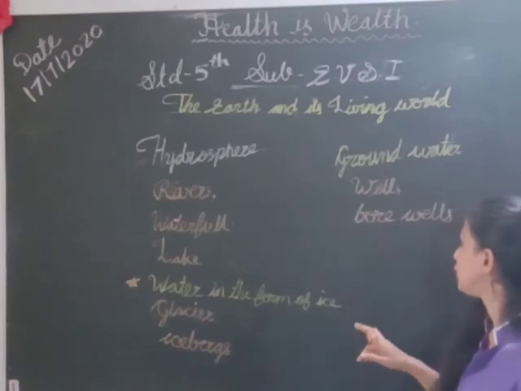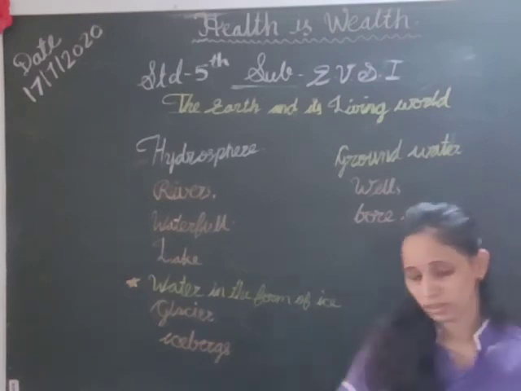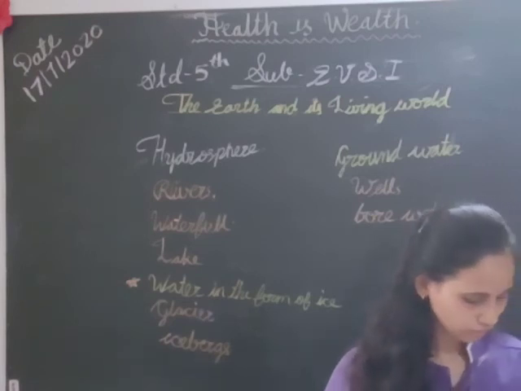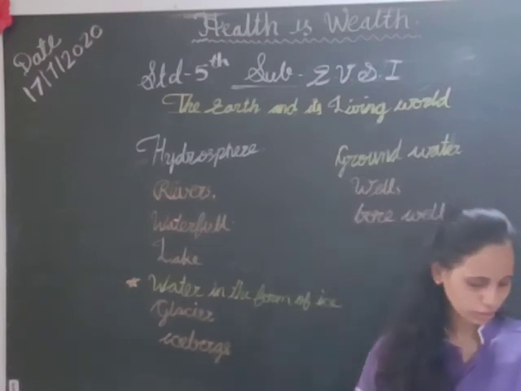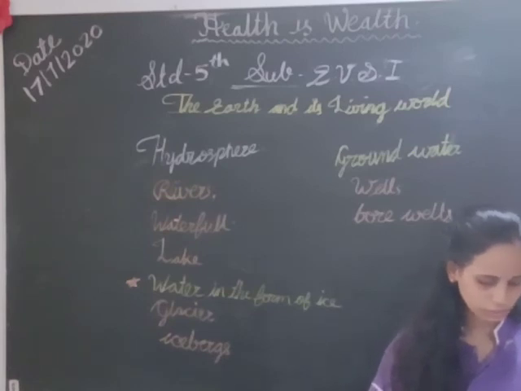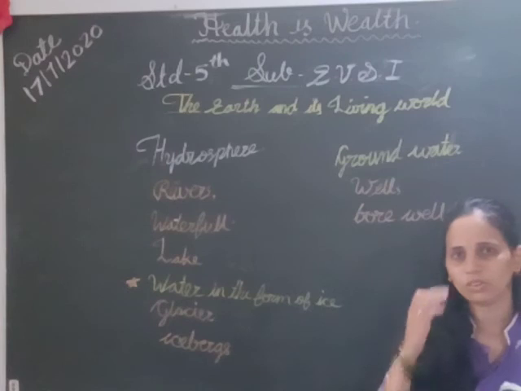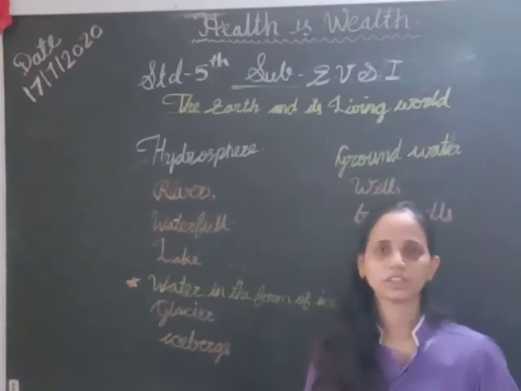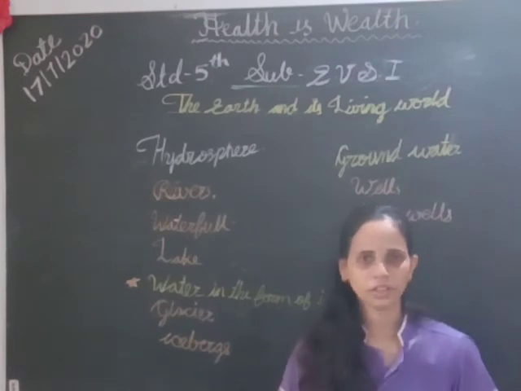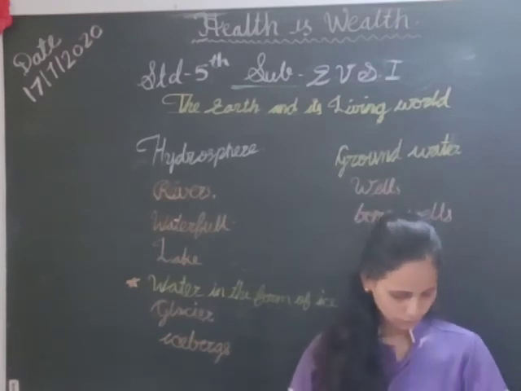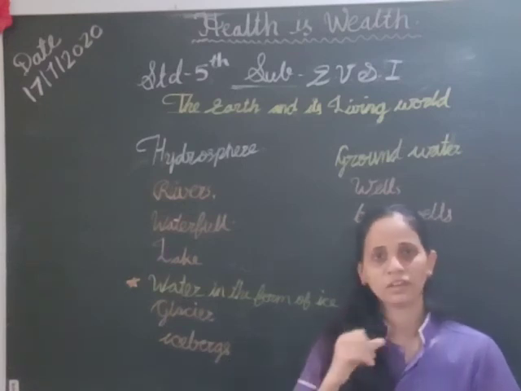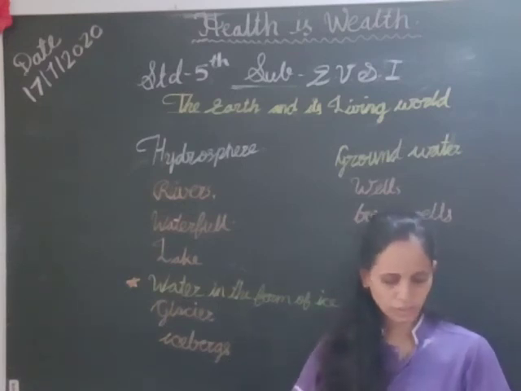And then we saw groundwater. What do we see in groundwater? How does groundwater come about? Besides the water bodies on the earth's surface, there is a lot of water stored. In underground water we get the water that has gone through the rocks, below the layer of rocks. That is called groundwater.